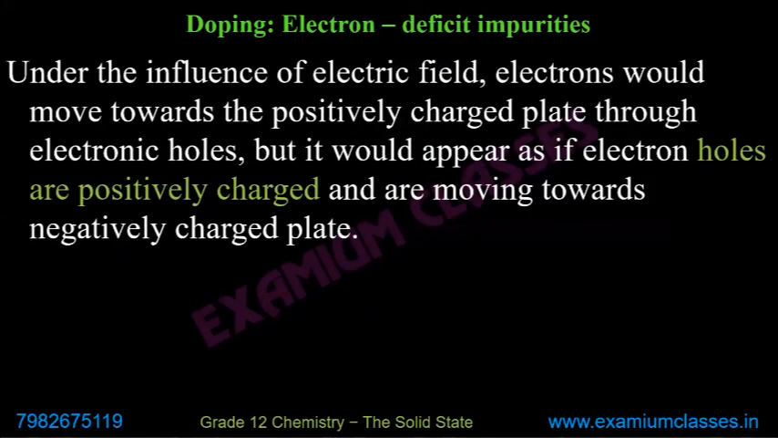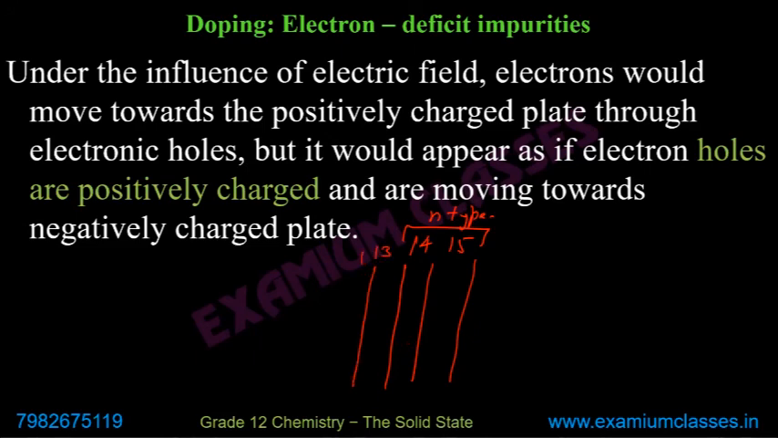So you need to remember, if group 14 is doped with group 15, then it is an n-type semiconductor. If it is doped with group 13, then it is a p-type semiconductor. And why are we doing so? Why are we doing doping? To increase the conductivity up to such a level that it is of practical use.